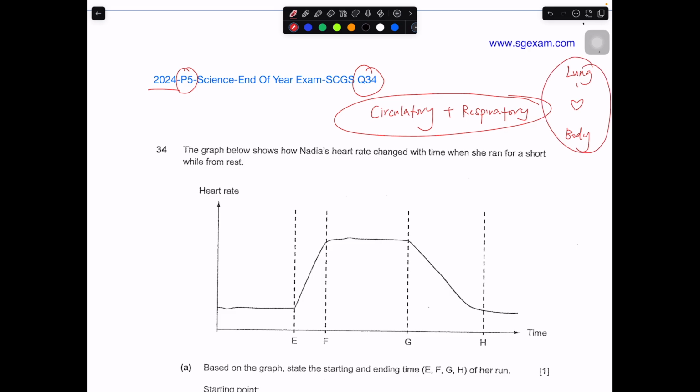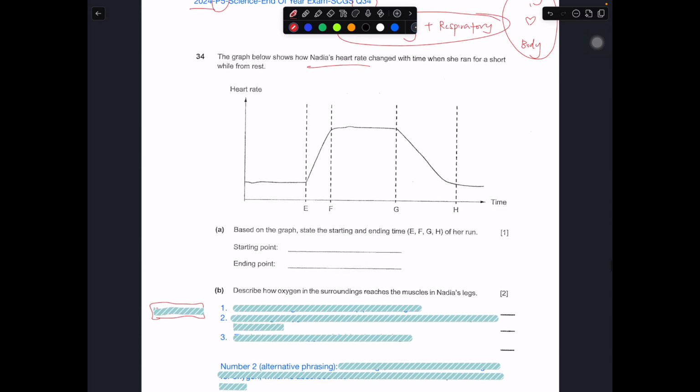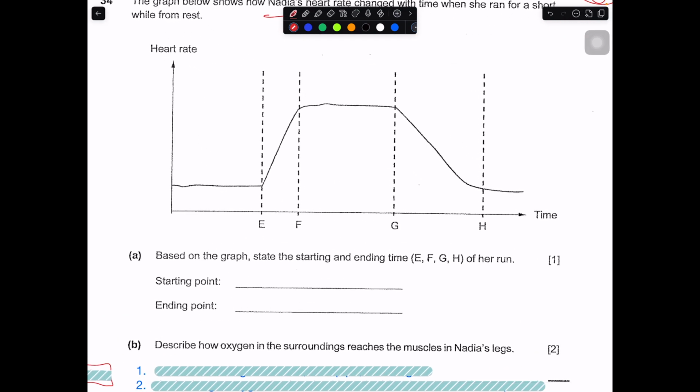So the graph below shows how Nadia's heart rate changes with time as she ran for a short while from rest. Based on the graph, state the starting and ending time for her run. When did she start? When did she end? When you're starting, your heart rate will start to increase, which is represented by HR. When you stop your run, your heart rate will start to decrease.